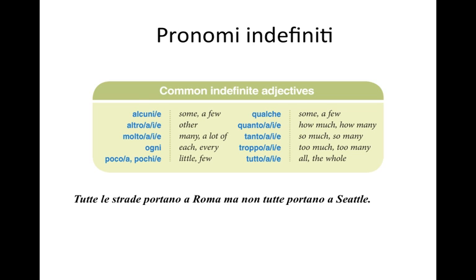Most of the indefinite adjectives that we have seen, with the exceptions of ogni and qualche, may be used as indefinite pronouns. In order to do this, the noun and adjective are replaced by a single pronoun that agrees with the noun it is replacing in gender and number. Using the example of tutte le strade portano a Roma, ma non tutte portano a Seattle, let's see how this transformation occurs. To avoid the repetition of the phrase tutte le strade, it is replaced in the second half of the sentence with the pronoun tutte, which agrees in gender and number, feminine plural, with le strade, the noun whose place it is taking.